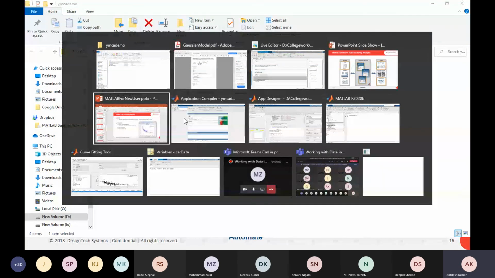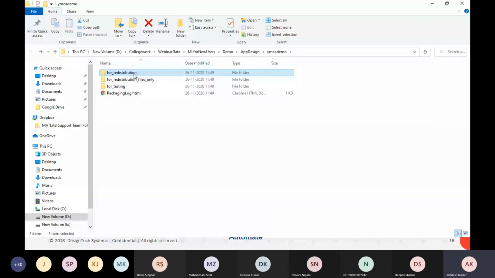Okay, it is done. The .exe file is created here. If I click on the output folder, here we will get the .exe file. So we got three folders. This is the web .exe file, and we use this to install the app. If I don't want to install, I will just click on this and it will be opened as an .exe file. And this is for testing purposes only. If somebody wants to install it, you can share this one. If somebody doesn't want to install, you can share this one.